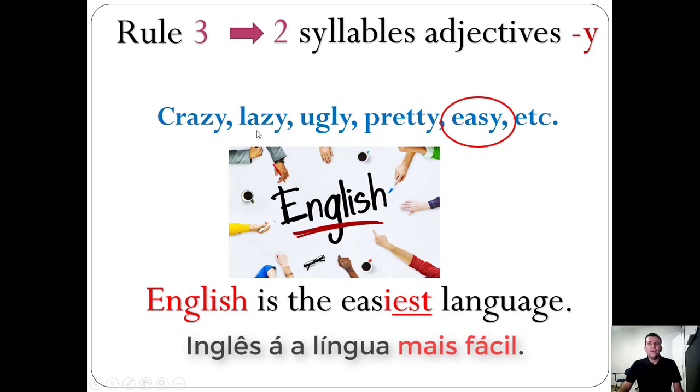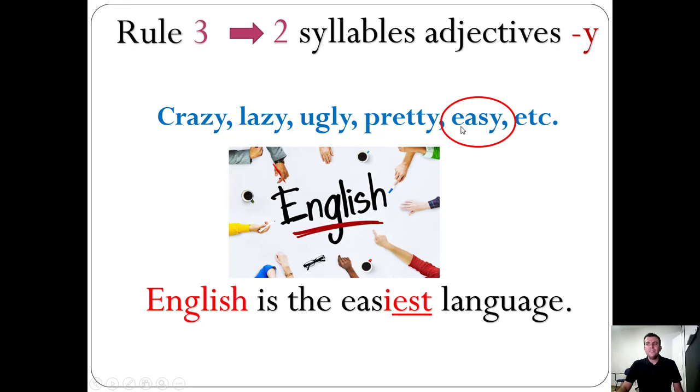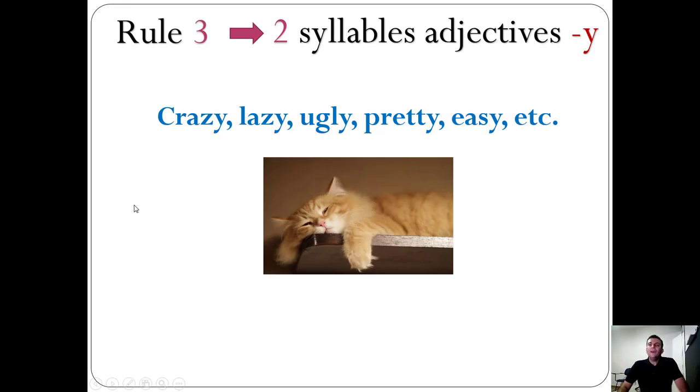So we have a two-syllable adjective, easy, ending in Y, so easiest language. English is the easiest language. Oh my goodness. Look, if I consider this cat and the adjective lazy, I could also use pretty or crazy, but lazy.